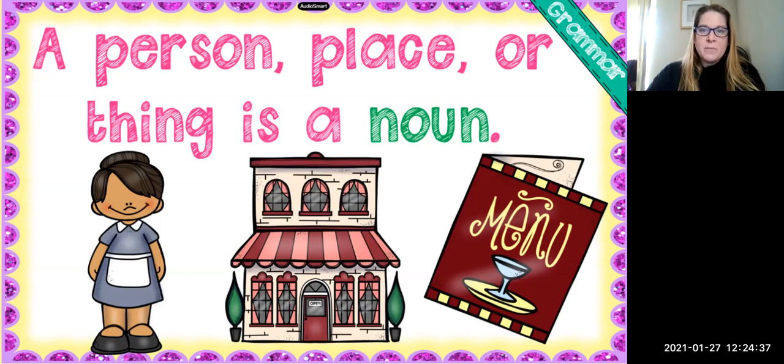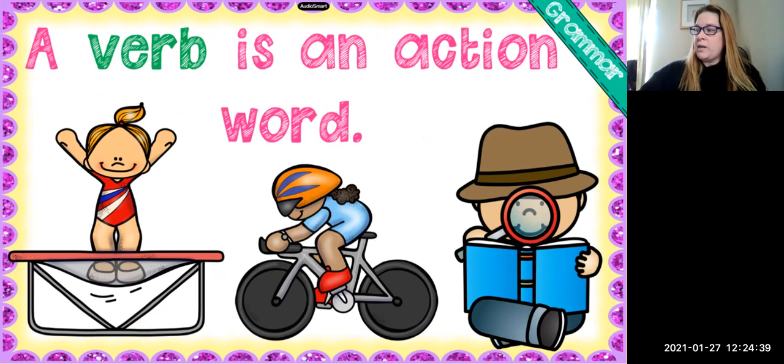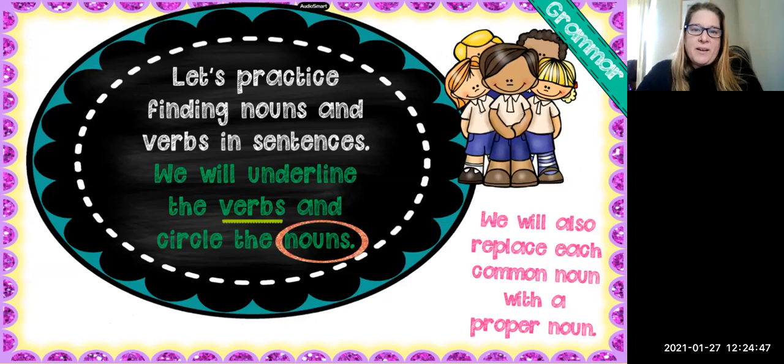And a verb is an action word. Not always, but most of the time. All right, so let's practice finding nouns and verbs in sentences. So we're going to underline the verbs and we're going to circle the nouns, okay? We're also going to replace the common nouns with the proper noun.